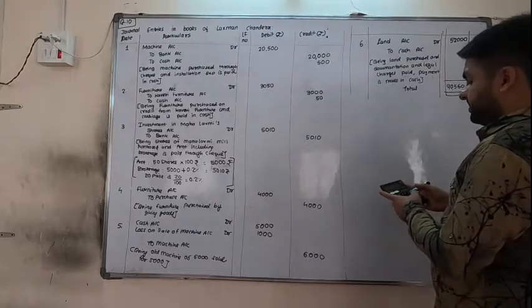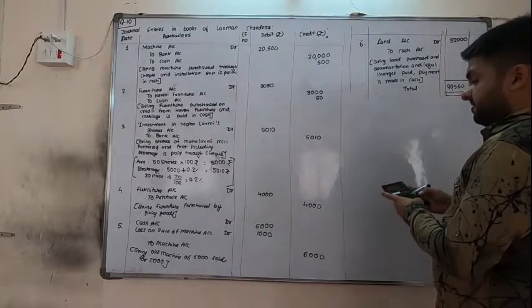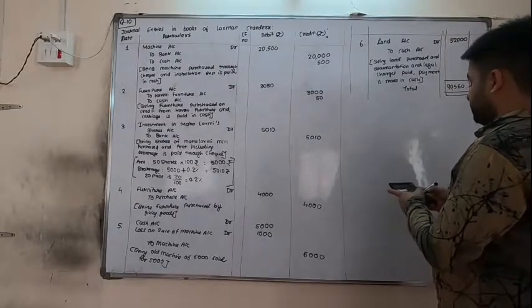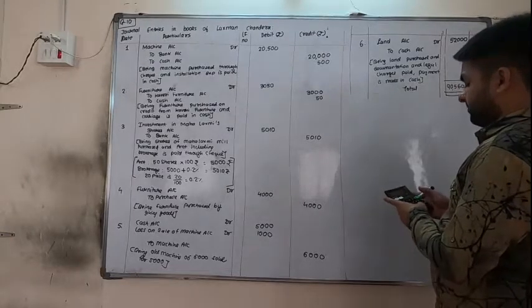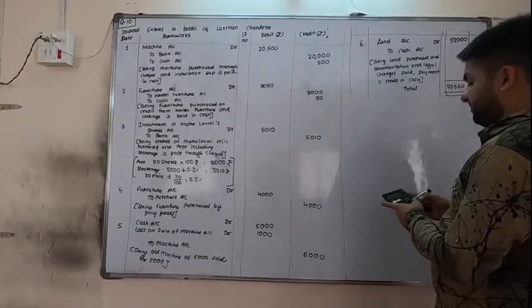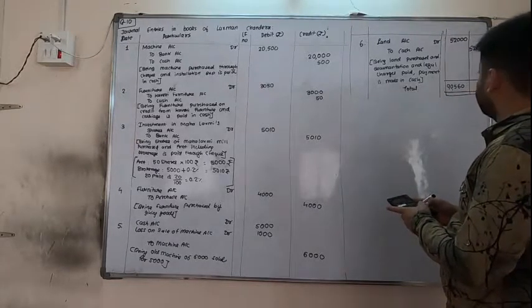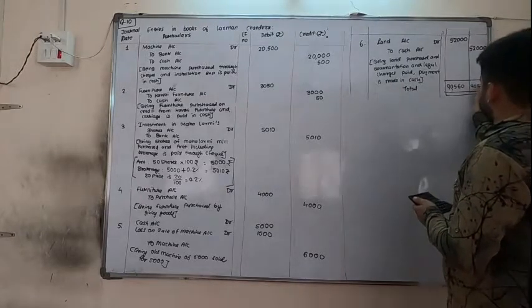Sorry if I made a mistake. 20,500, 3,050, 5,010, 4,000, 5,000, 1,000, 52,000. It is 90,560.